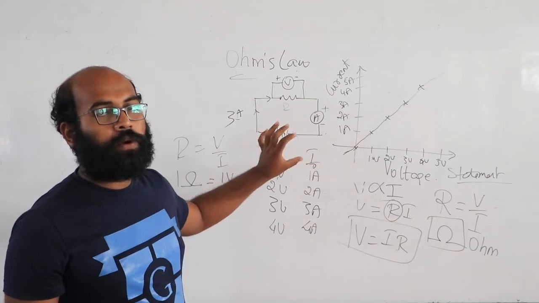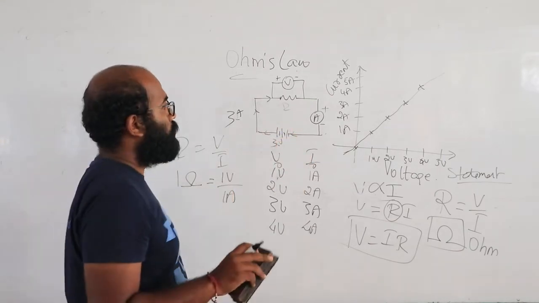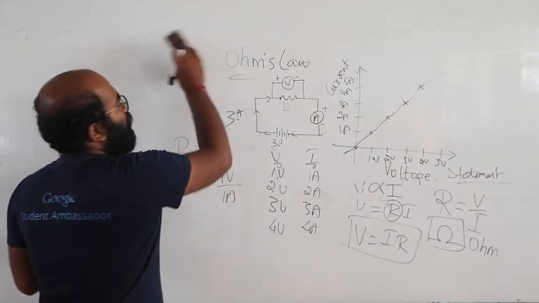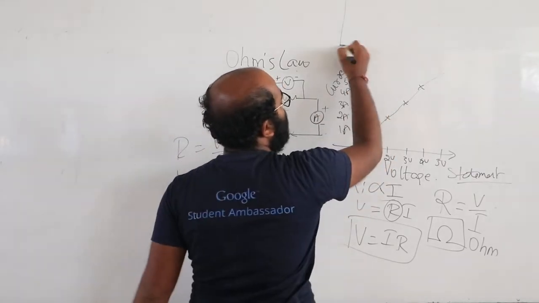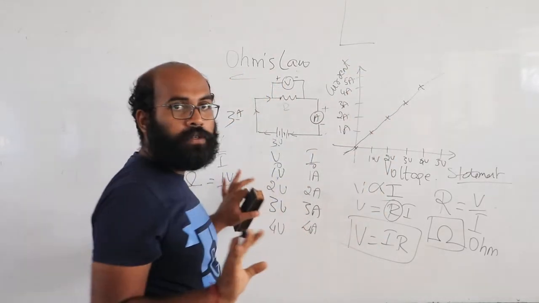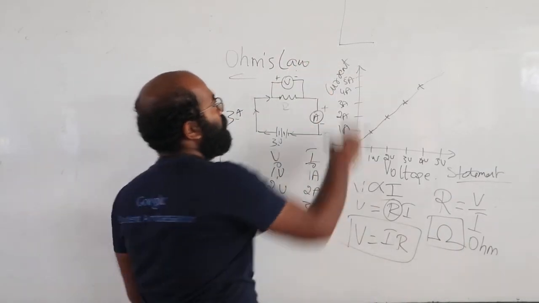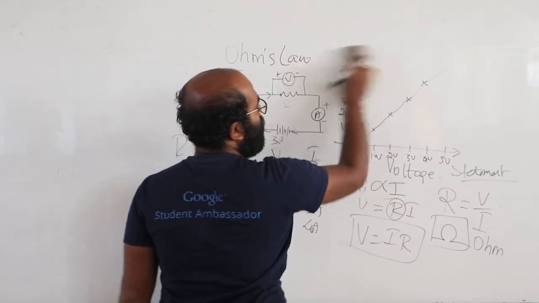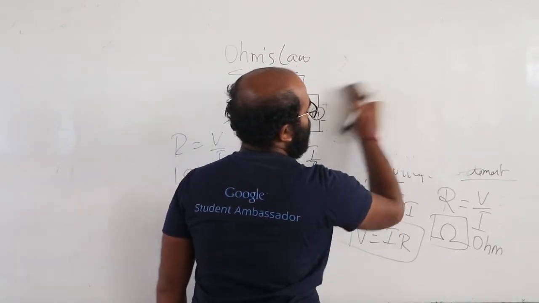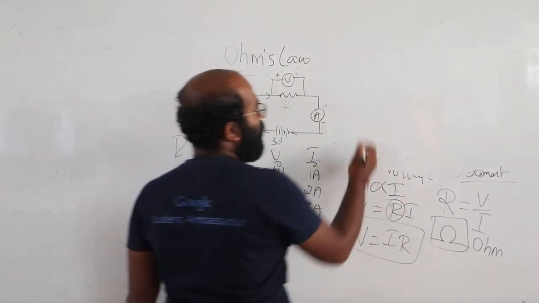There is one more concept called rheostat. This is only about Ohm's law. There is something out of Ohm's law. So we have one more circuit.